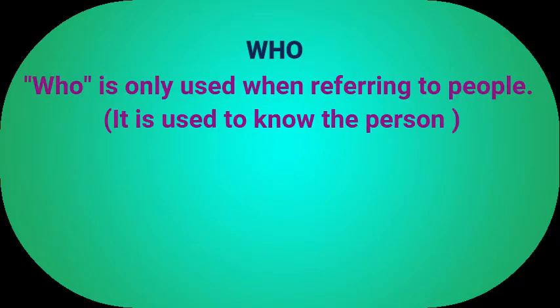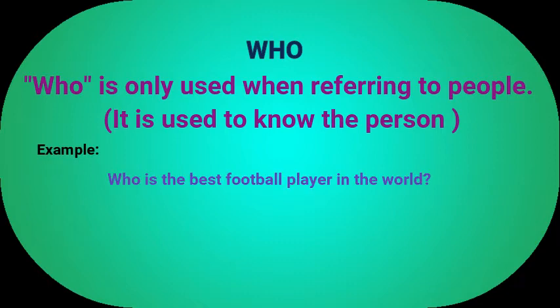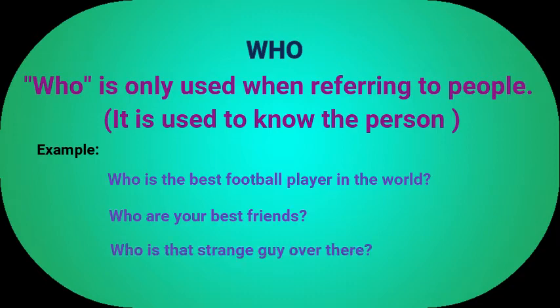Now, we will learn the question word who. Who is only used when referring to people. It is used to know the person. Example, who is the best football player in the world? Who are your best friends? Who is that strange guy over there?